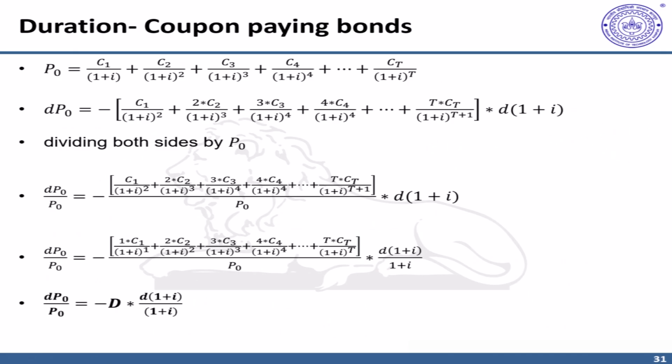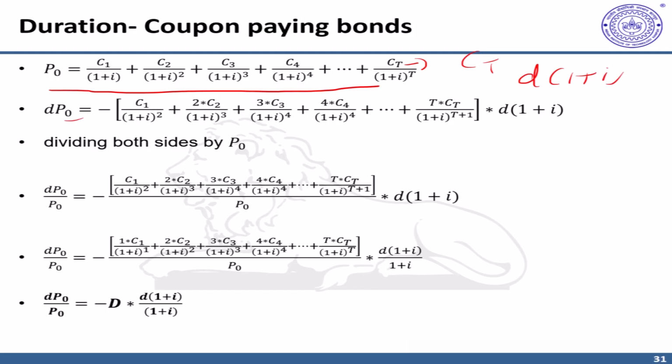Now let us arrive at the expression for coupon paying bonds. For a typical coupon paying bond, the pricing expression can be written in the form of discounted cash flows. We have made it more generic. So for example, coupon can be different, the last CT may include principal and coupon, and so on. Any generic expression is okay. So we differentiate with respect to d of (1 plus I), and again, we are talking about changes in (1 plus I).